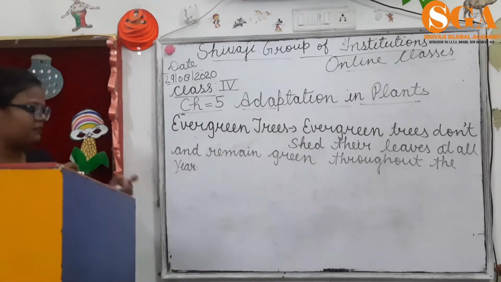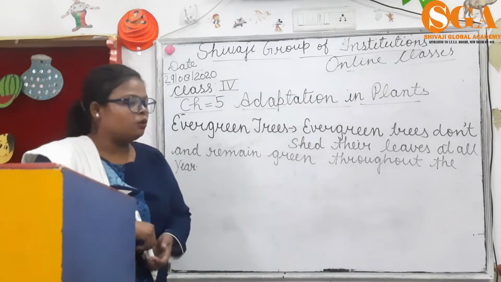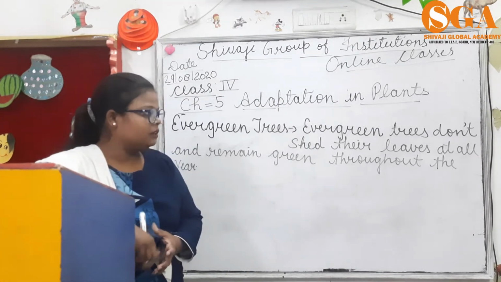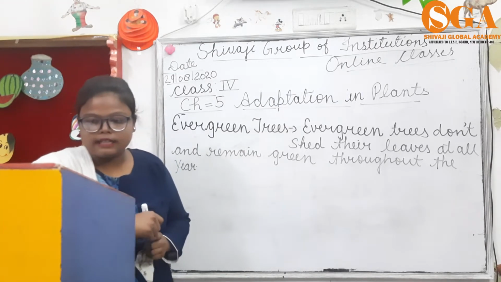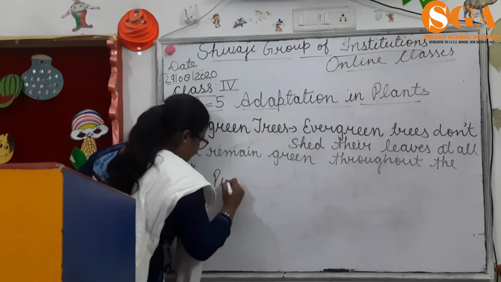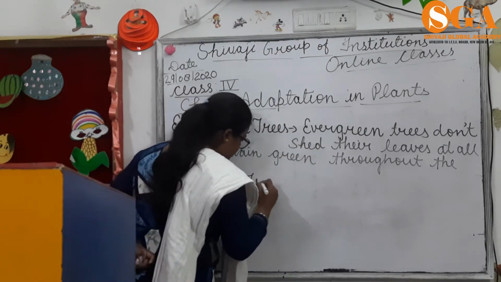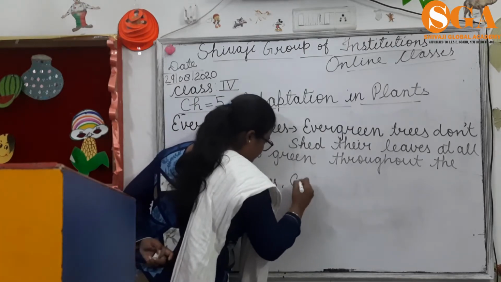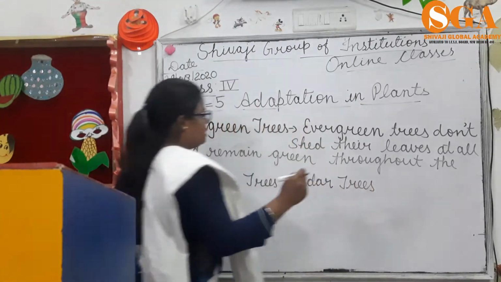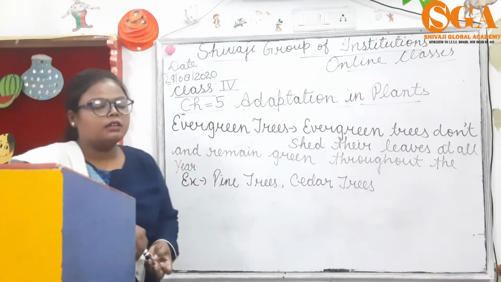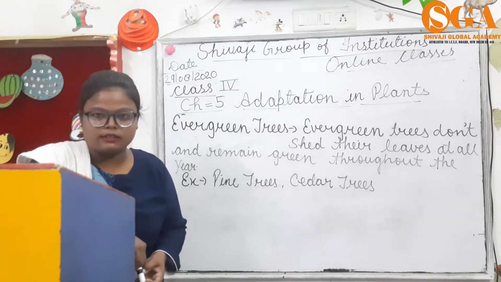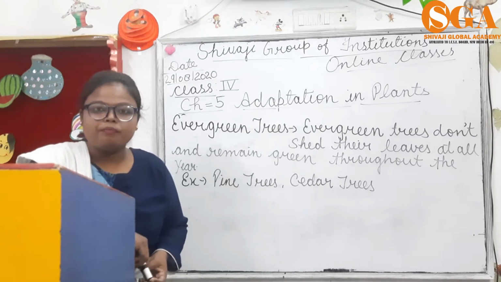So kids, what is evergreen trees? Evergreen trees don't shed their leaves in winter and remain green throughout the year. Example, pine trees and cedar trees. I repeat it again. Evergreen trees don't shed their leaves at all and remain green throughout the year. Example, cedar trees and pine trees.